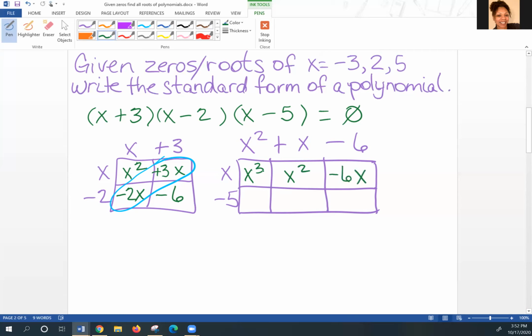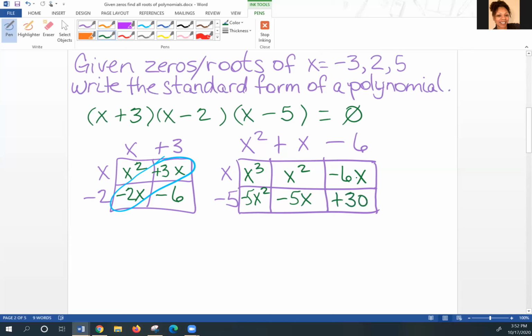Again, I notice my exponents are going down, 3, 2, 1, and then I take this last row and multiply times everything on top. Negative 5 times x squared, negative 5x squared, negative 5 times x, negative 5x, negative 5 times negative 6, positive 30.